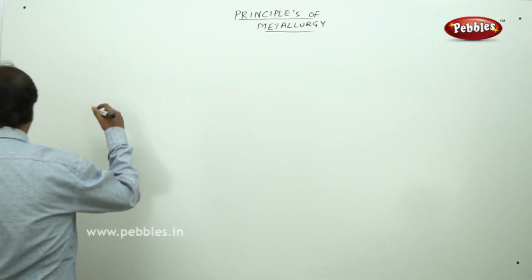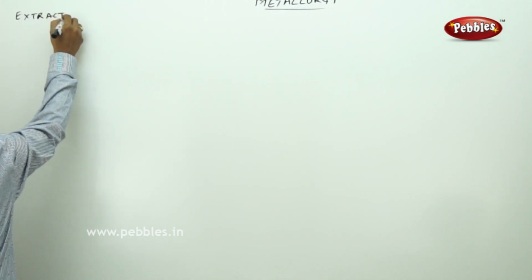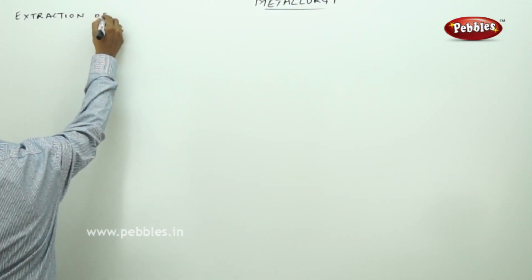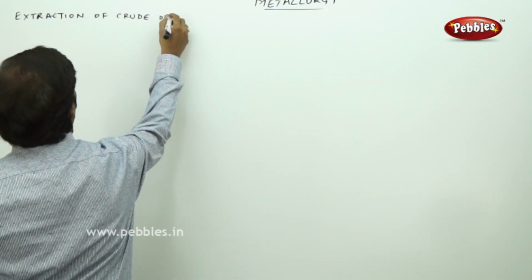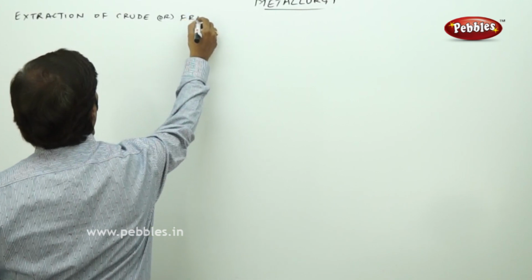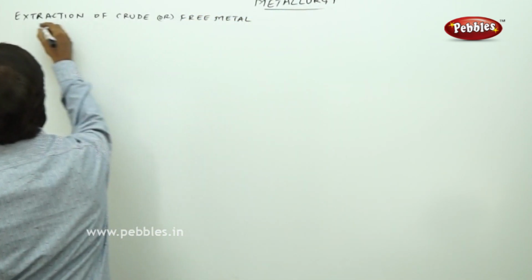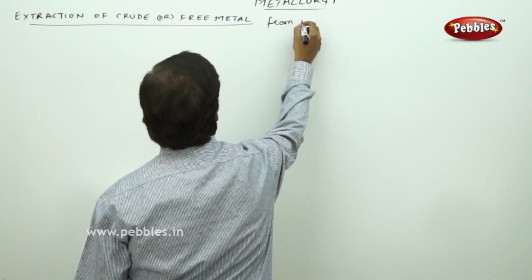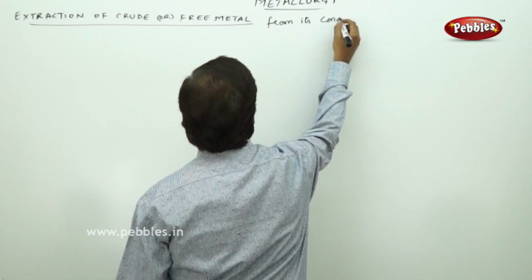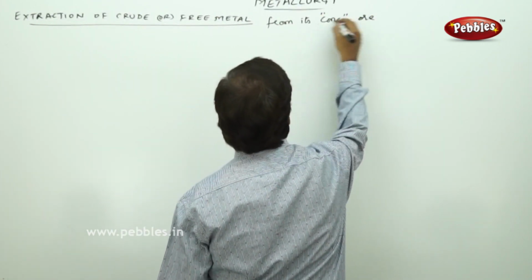The next part of the discussion is extraction of crude or free metal from its concentrated ore.